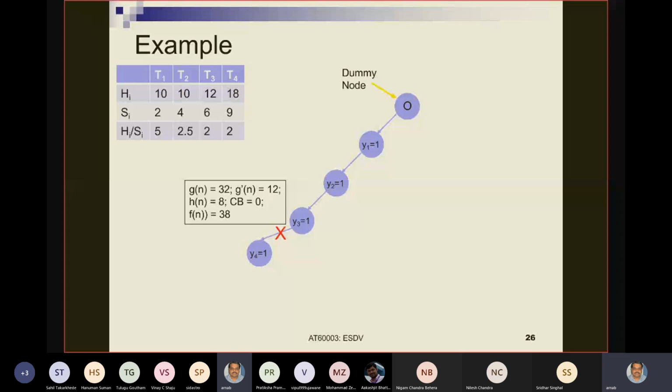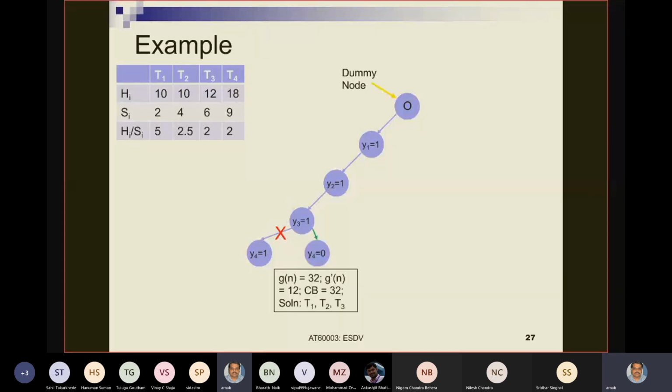Then I will also see that there are no more tasks to expand. So the next one in stack is Y4 equals to 0. So Y4 equals to 0 is my next element to explore, right? And this is possible. So if I go to Y4 equals to 0, I get my first solution. And see, what is the characteristic of this solution here?